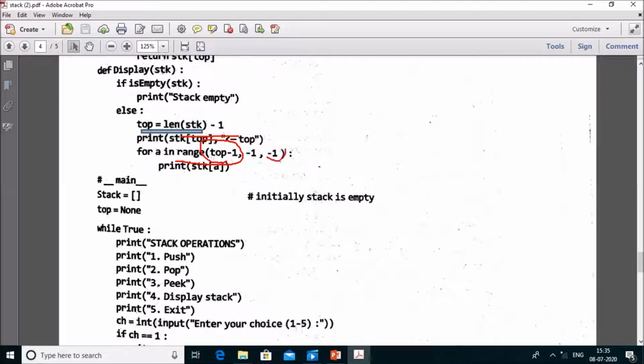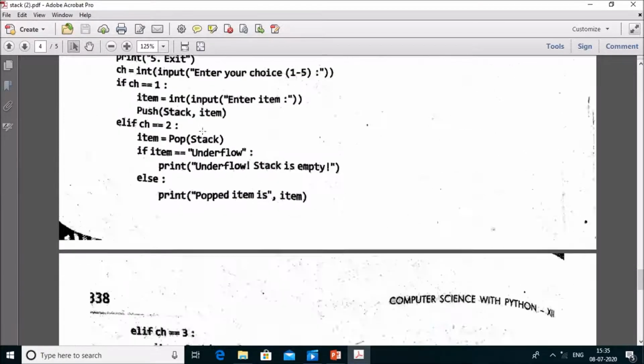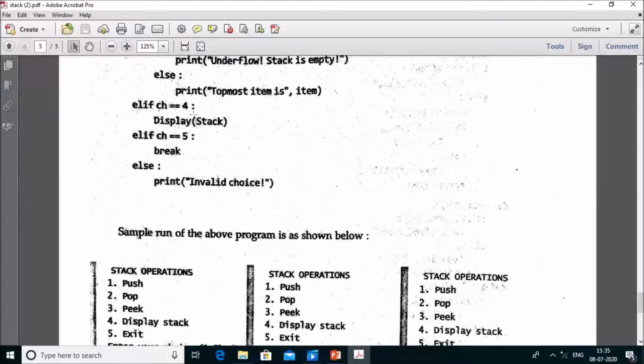It is -1 because -1 is not included. This loop runs from top-1, top-2, top-3 up to 0 because it is decremented, and each value gets printed.